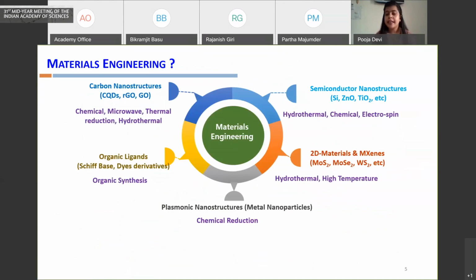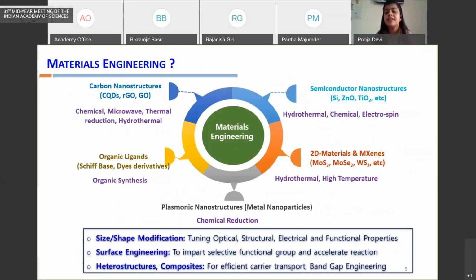When we are designing any sensor, the important part of the sensor is the material which will respond to the analyte, the chemical pollutant. So we engineer the material in terms of its optical, electrical and structural properties as well as functional properties. We try to engineer the surface of these materials so as to impart selectivity to the material for a certain group of analytes or certain target pollutants.